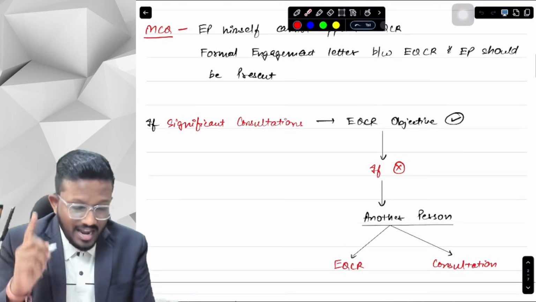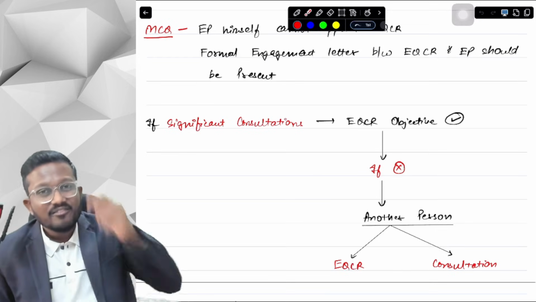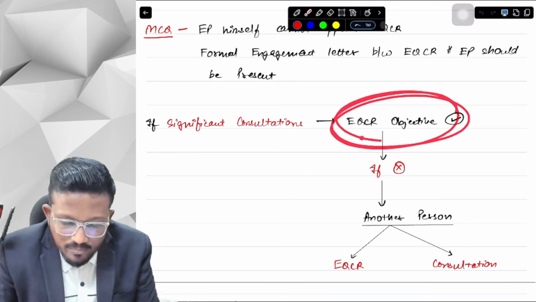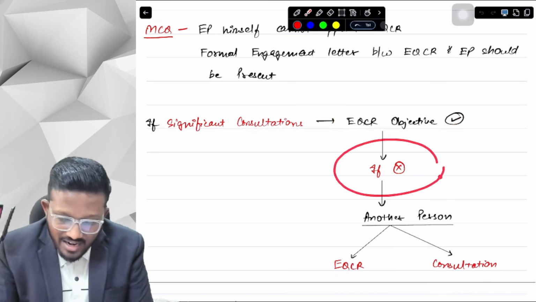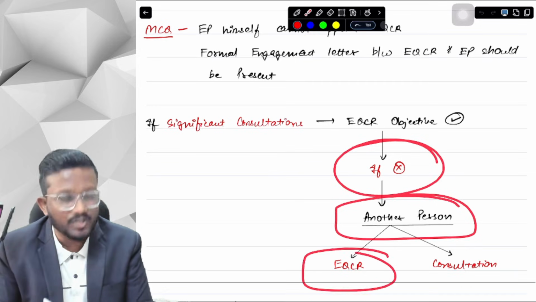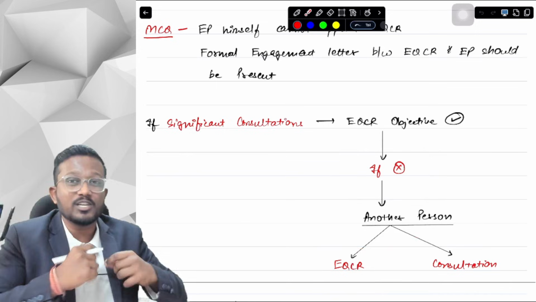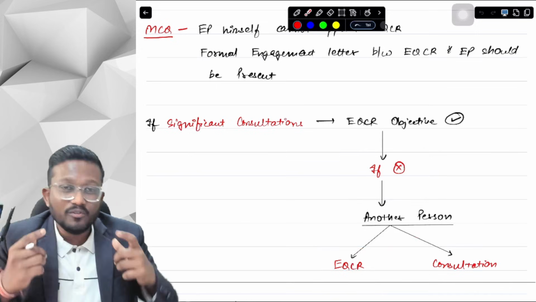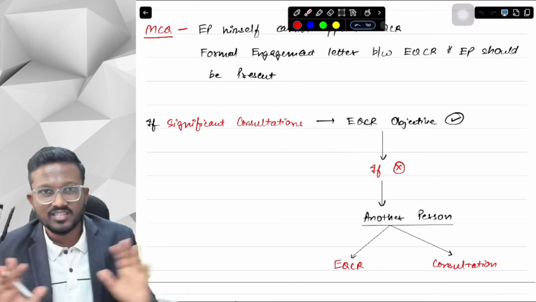Okay, yes sir. If we want to do any significant consultations with the EQCR, we have to ensure that the EQCR is objective. If we think that after the consultation the EQCR will not be objective, then we have to hire another person as an EQCR, or we have to use another person for consultation. We cannot use the EQCR for a significant consultation through which the EQCR won't be objective. We have to change the EQCR or use another person for consultation.